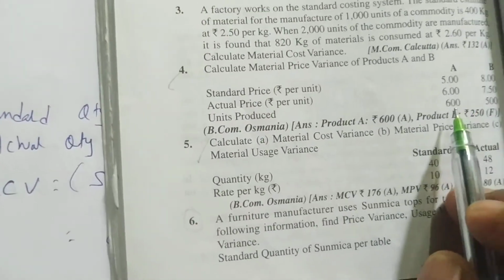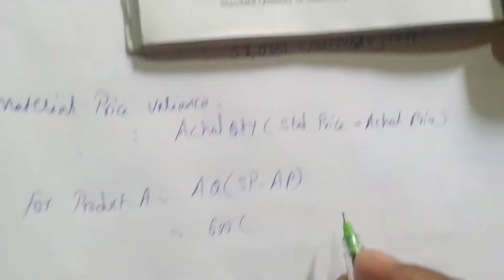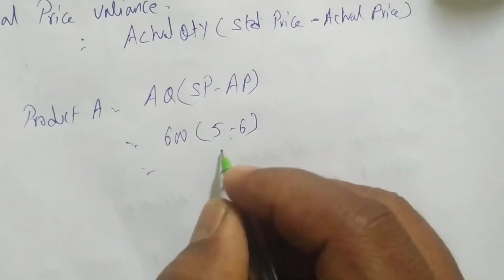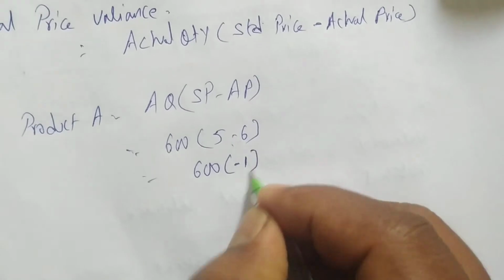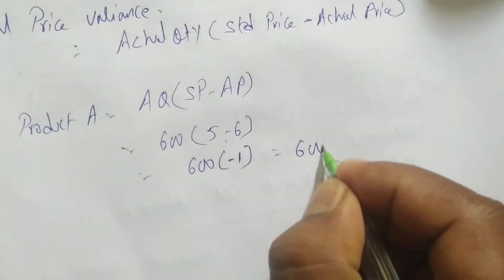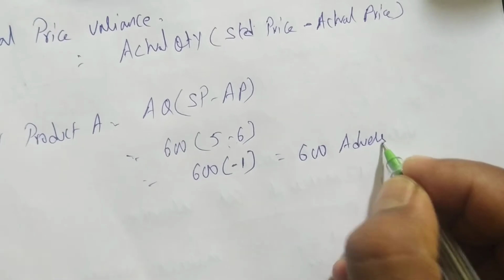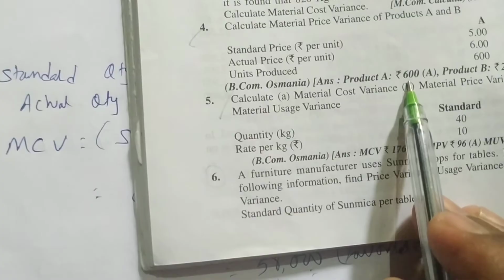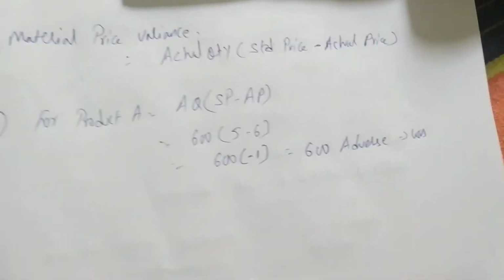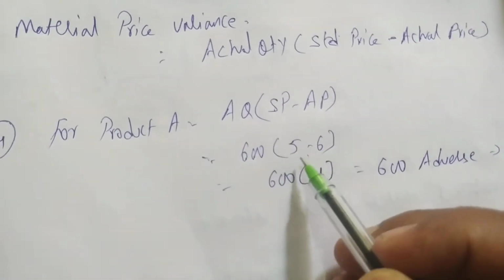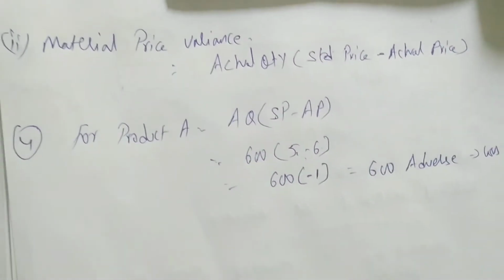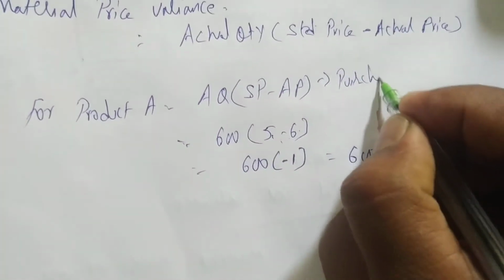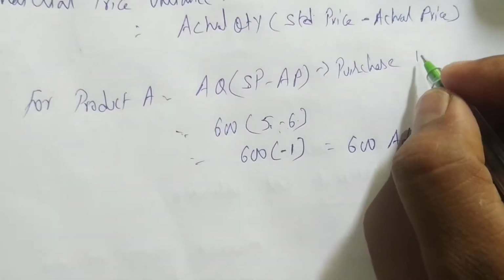Standard price for A is 5, minus actual 6. So 600 into (5 minus 6), we get minus 1. We are getting the answer minus 600. This is called adverse, which means loss. 600 is loss, 600 is adverse. See what the company is saying: the company is saying to purchase for 5 rupees, but they have purchased for 6 rupees. Who purchased? This is the purchase manager's default, we can say.